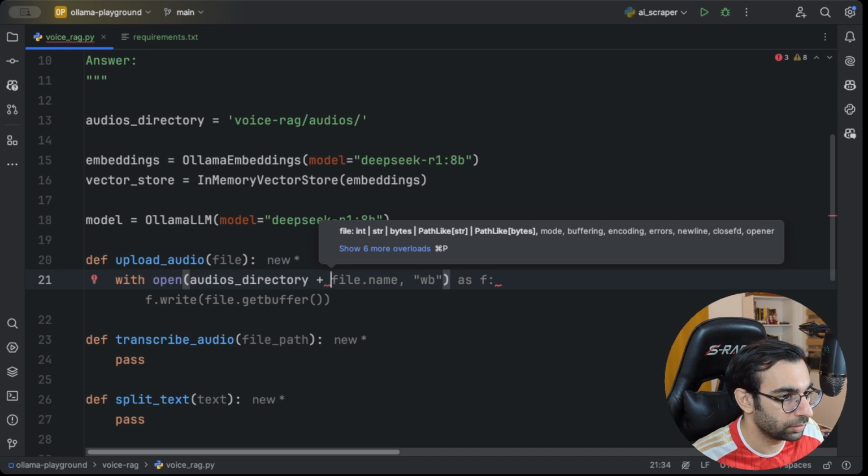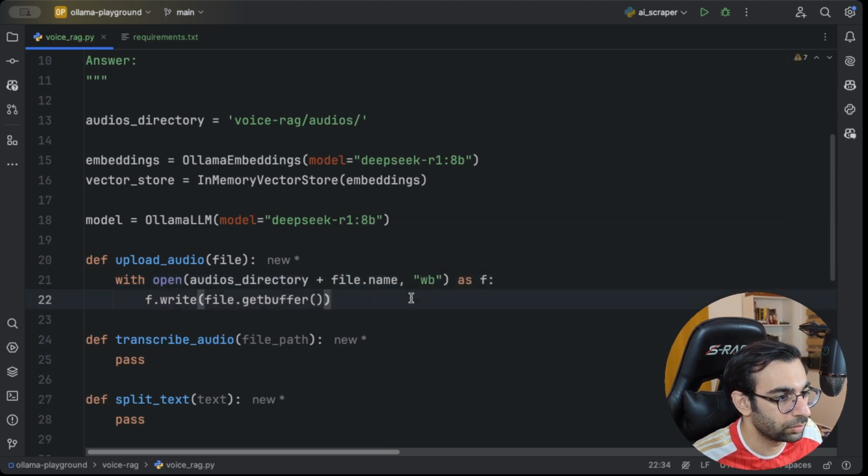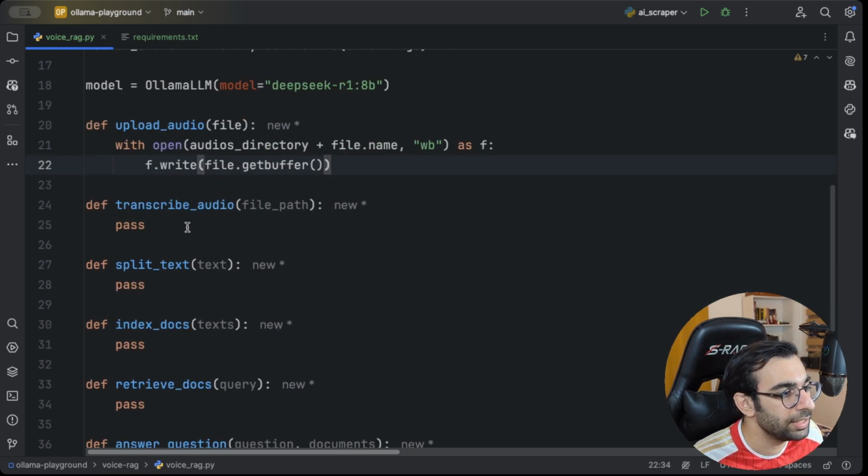And then I'm gonna open it in write mode, and then I'm gonna write it to the file. Very easy, very straightforward. And then here, the transcribe audio,